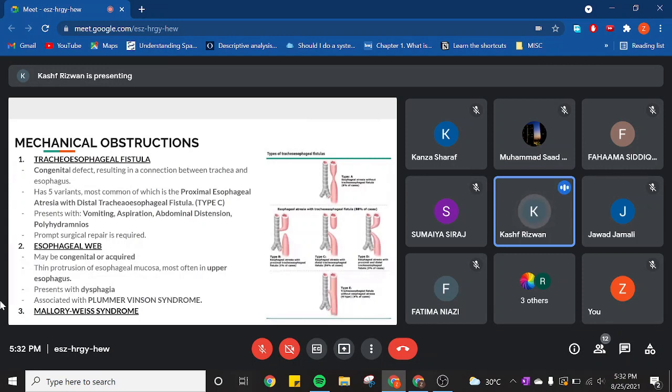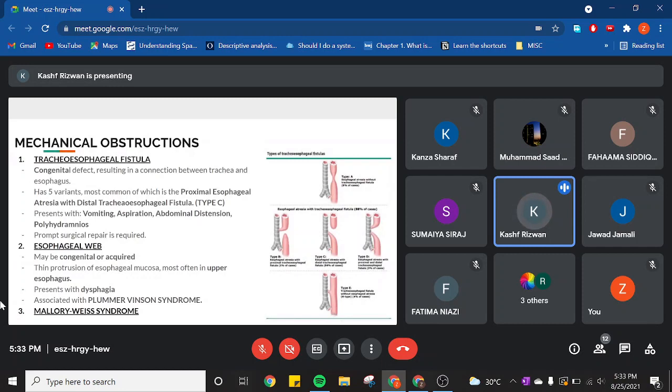And lastly, there is a complication associated with it, which is Boerhaave syndrome. You don't need to get into the details of it. Just remember that a complication of Mallory-Weiss syndrome is Boerhaave syndrome, which leads to the rupture of the esophagus. That's it for the mechanical obstruction.